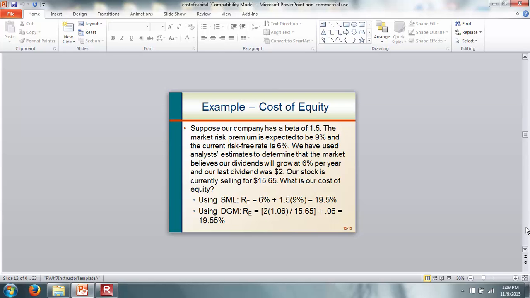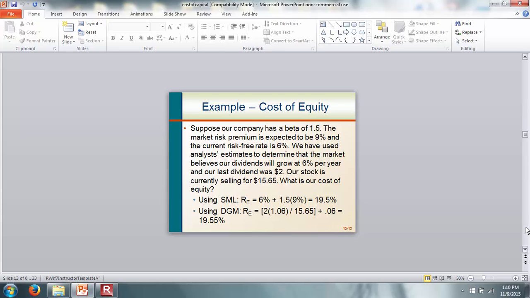Suppose our company has a beta of 1.5, the market risk premium is expected to be 9%, and the current risk-free rate is 6%. We have used analyst estimates to determine that the market believes our dividends will grow at 6% per year, and our last dividend was $2. Our stock is currently selling for $15.65. What is the cost of equity?